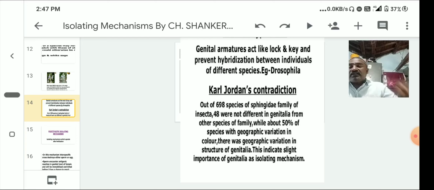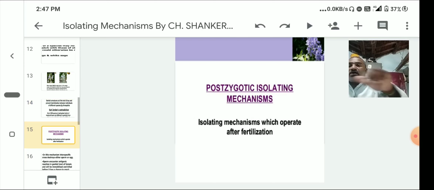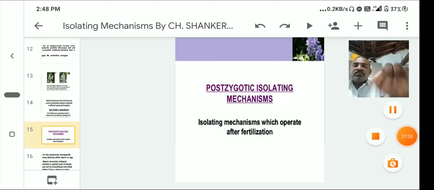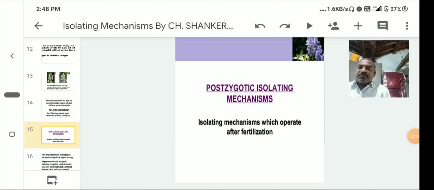And next one is the postzygotic isolating mechanisms. This mechanism plays a key role after fertilization or after mating, the isolating mechanisms which operate after fertilization.